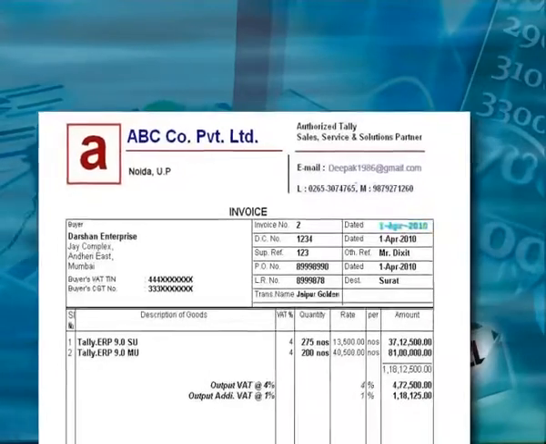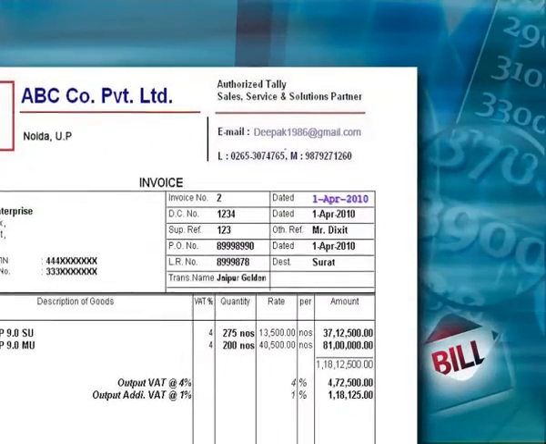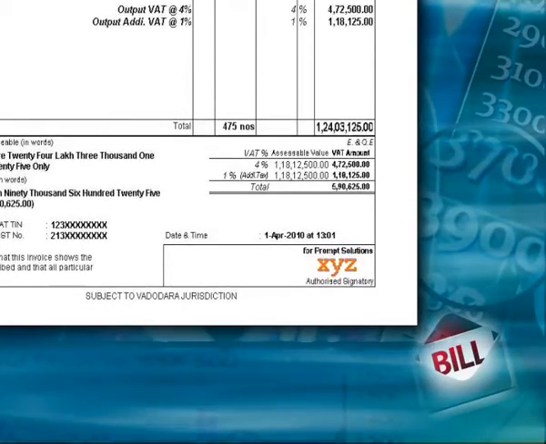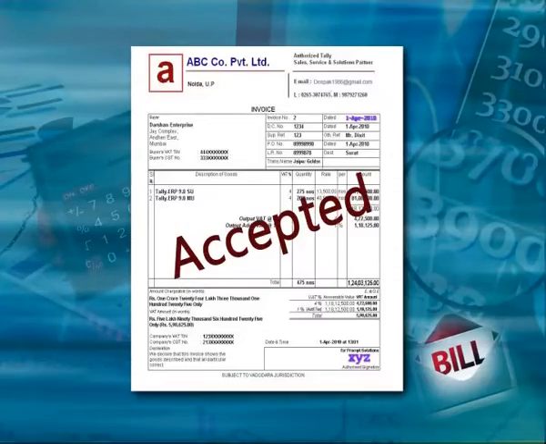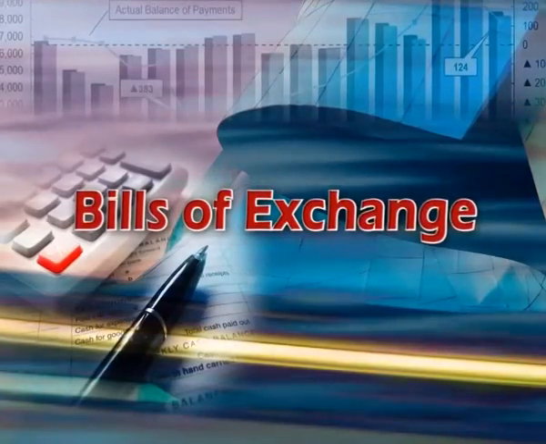Now, this instrument should bear the date on which it is written, and it should bear the signatures of the person, that means the creditor or the seller of the goods, and then it is not sufficient. It will not make it a legal document unless and until it is accepted by the buyer or the debtor. So, he will write the word accepted and put his signature. Now, it becomes a legal document which binds both the parties. So, this is how we can define and give the meaning of bills of exchange.